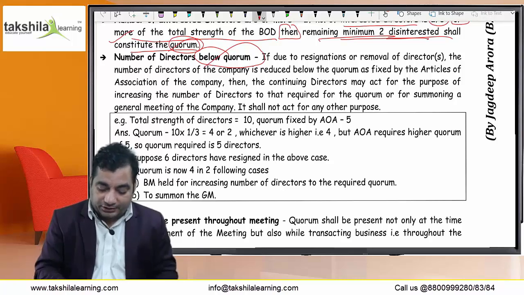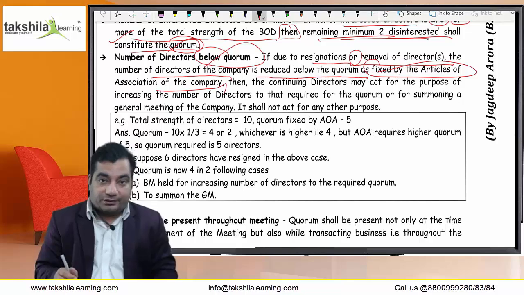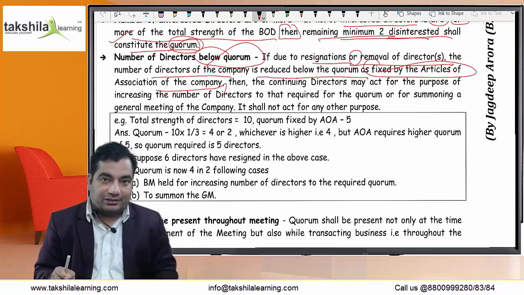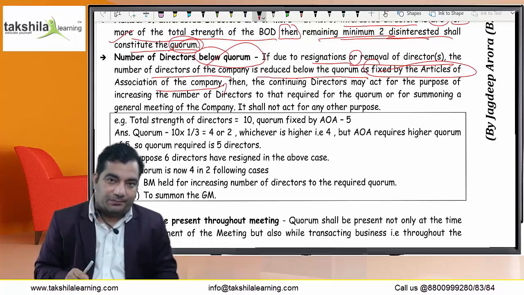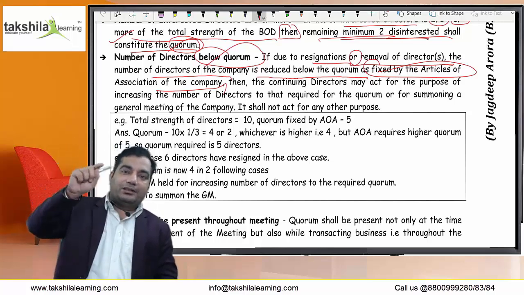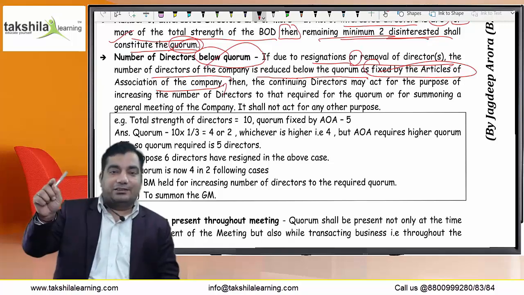Due to resignation or removal of directors, the number of directors may be reduced below the quorum fixed by the articles of the company. But the quorum prescribed in this Act, that is 1/3 of total strength or 2, whichever is higher, cannot be below that. But if the articles have prescribed a higher quorum above the limit prescribed under the law, that is 1/3 or 2, whichever is higher.